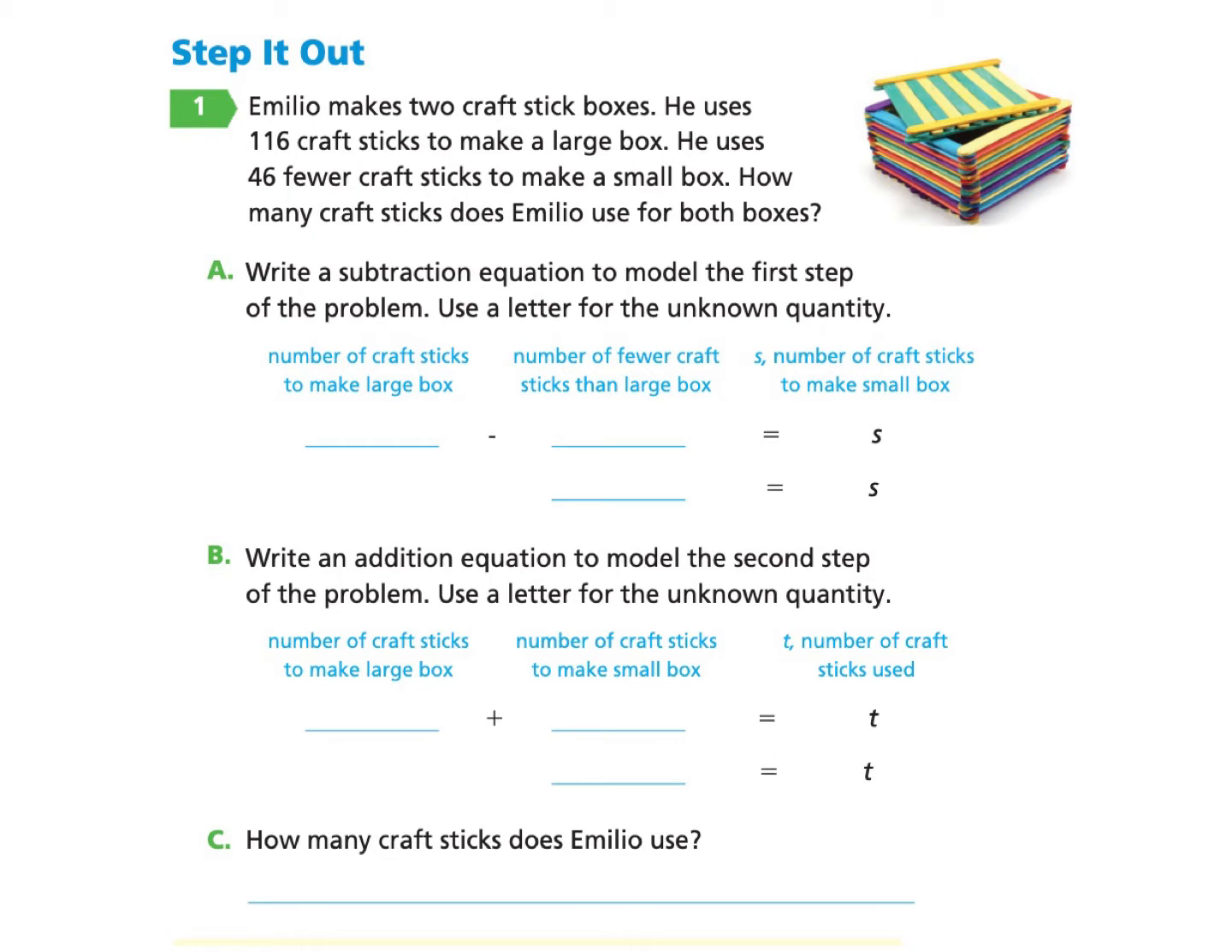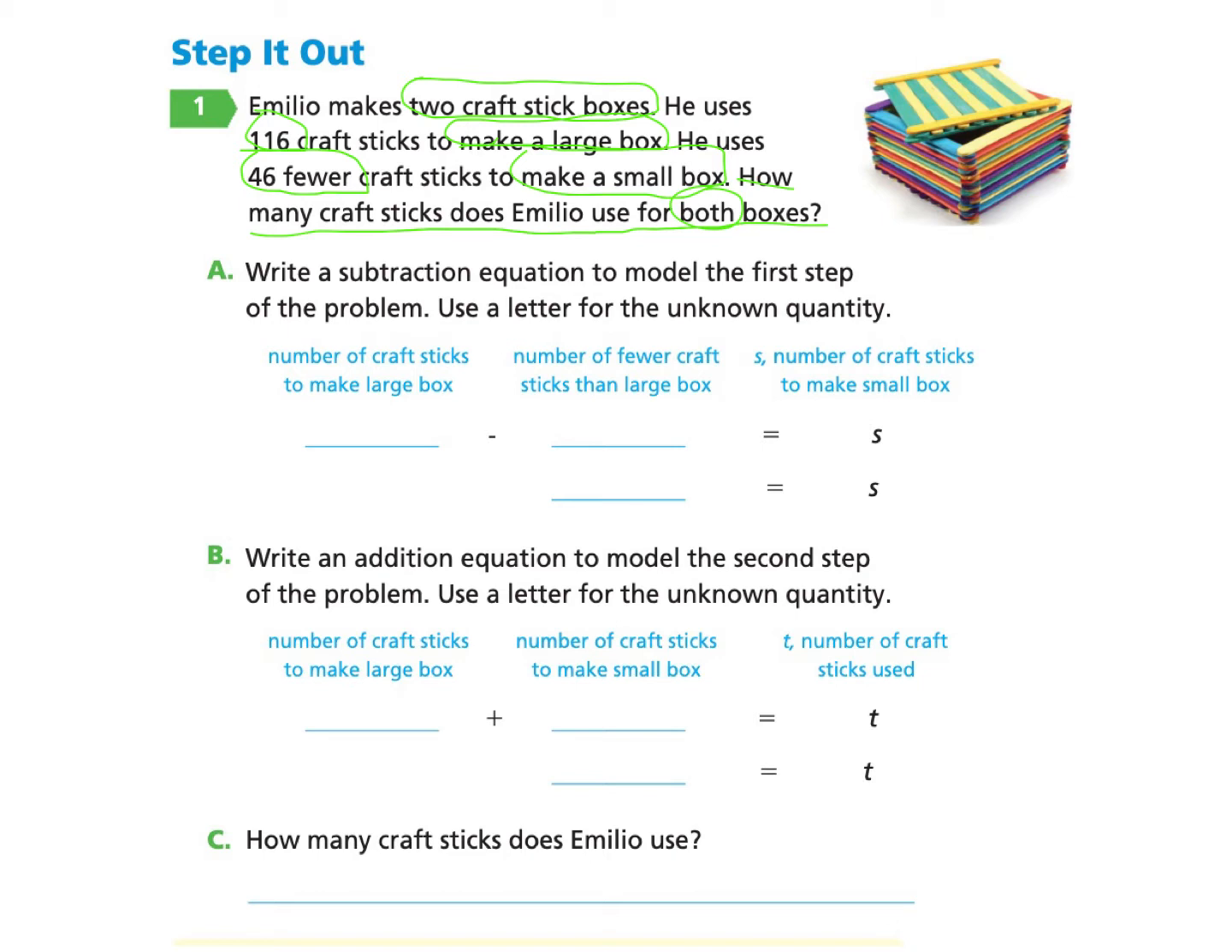Emilio makes 2 craft stick boxes. He uses 116 craft sticks to make a large box. He uses 46 fewer craft sticks to make a small box. How many craft sticks does Amelia use for both boxes? So we have a problem that has 2 steps here.